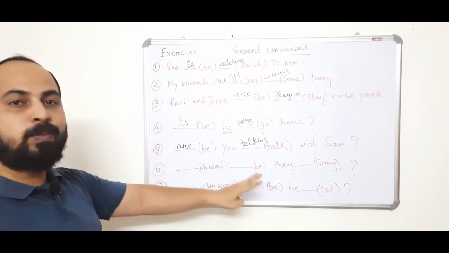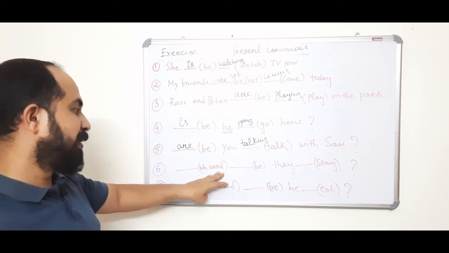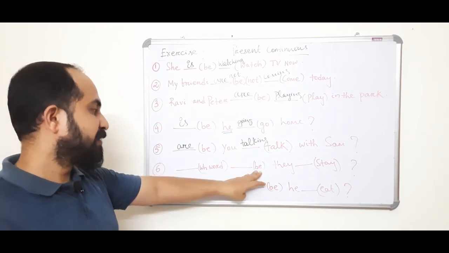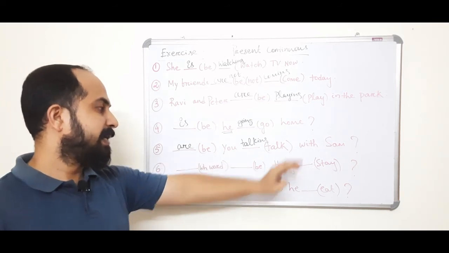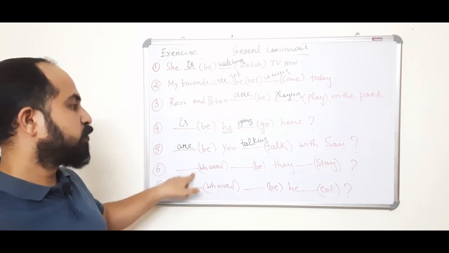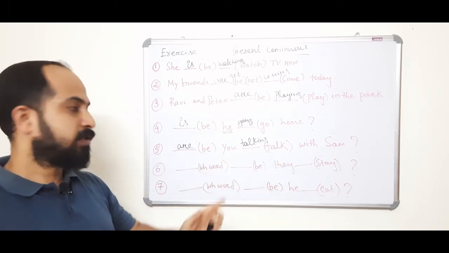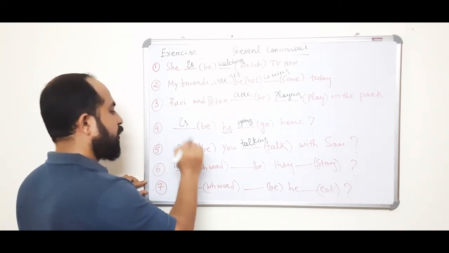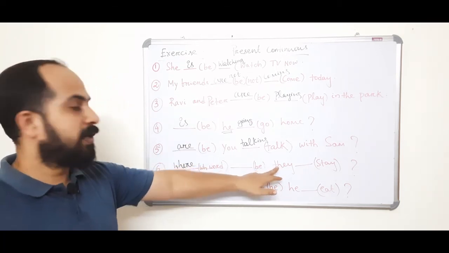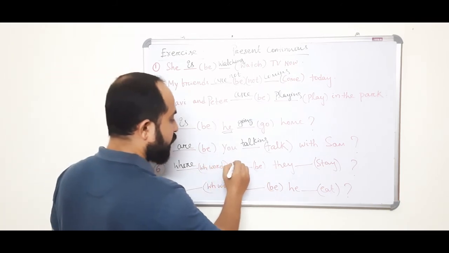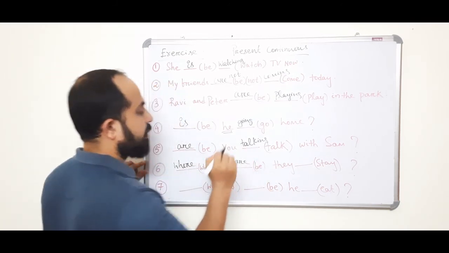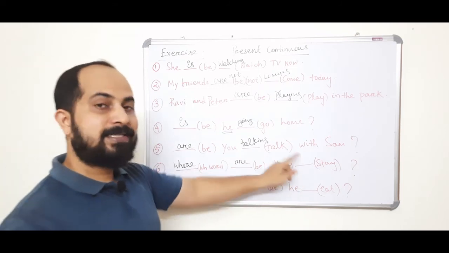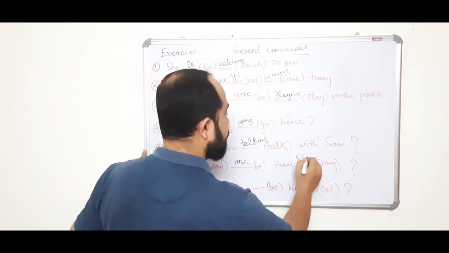Number 6, it's a WH question, so you have to use a WH word. Be, base form of the verb stay. It's about place, so you have to use the WH word where. Where, they plural, so the verb is are. Where are they staying?